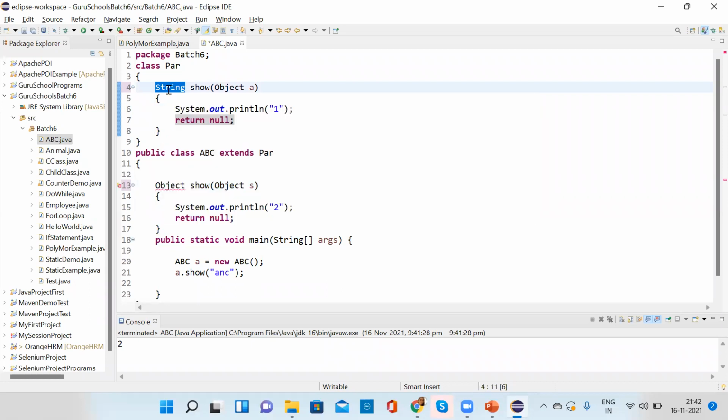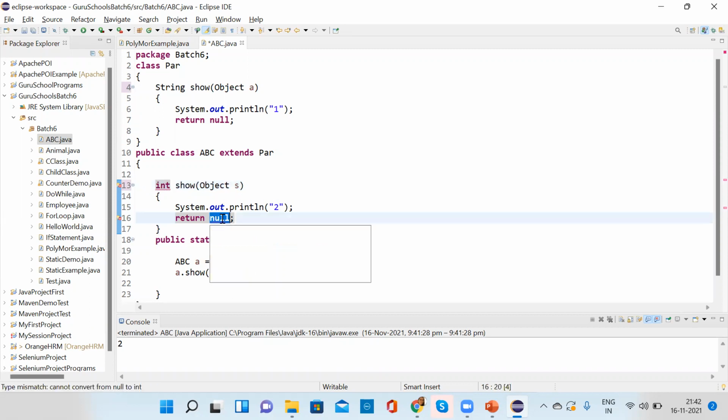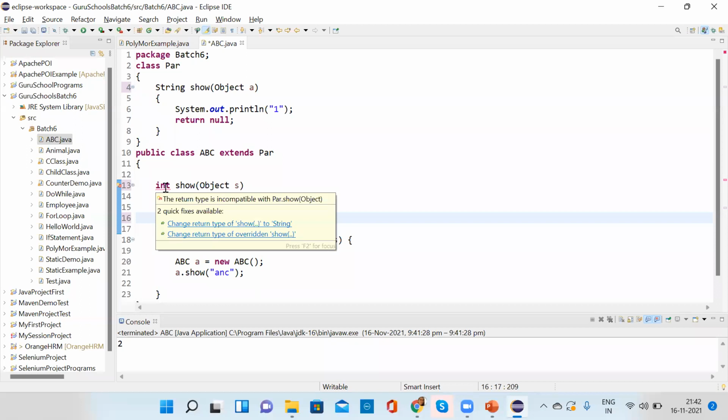If the parent return type is higher, suppose you have a return type of String in the parent, and here I make it Integer, then also it will not allow. Why? Because this is not a subtype. This is not a subtype, right?